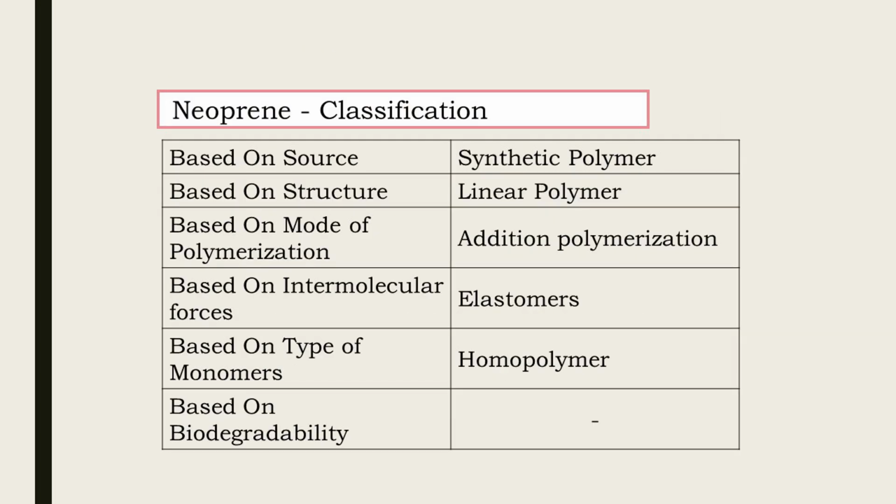Classification of neoprene is given as: based on source, neoprene is a synthetic polymer. Based on structure, it is a linear polymer. Based on mode of polymerization, it is addition polymerization. Based on intermolecular forces, neoprene is an elastomer. And based on type of monomers, neoprene is a homopolymer.